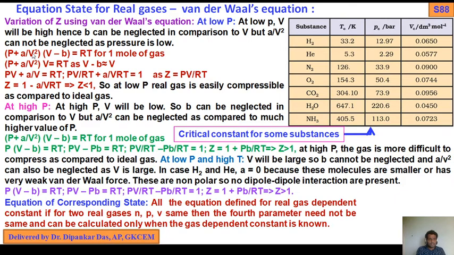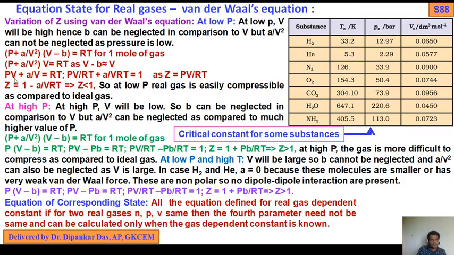So (P + a/V²)V = RT, because V − b is approximately V, as V is high and hence b can be neglected. So PV + a/V = RT.